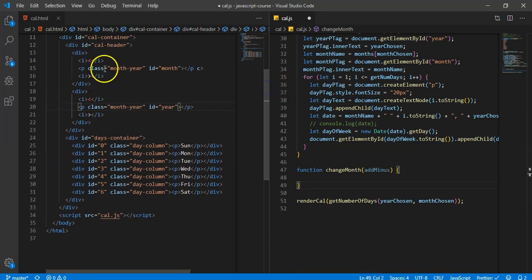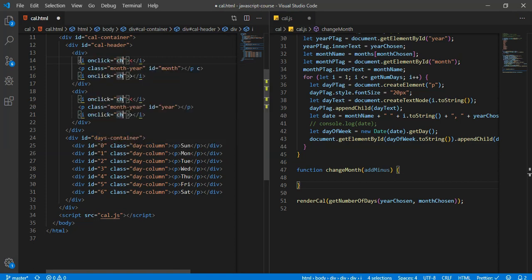So inside of these i's, inside of all of them, we're going to have an on click, and it's going to be equal to change, and the top ones are going to be month, and the bottom one, oh no, that's not going to work.